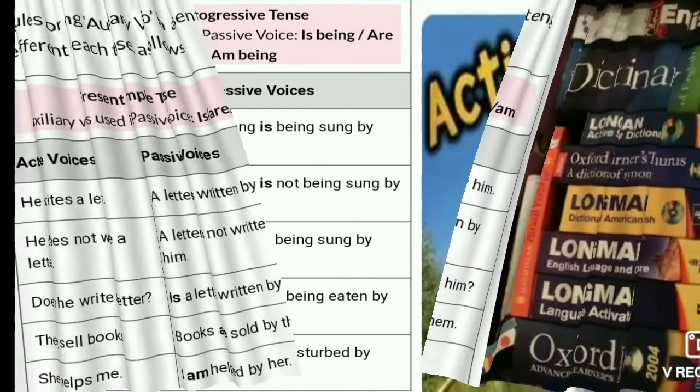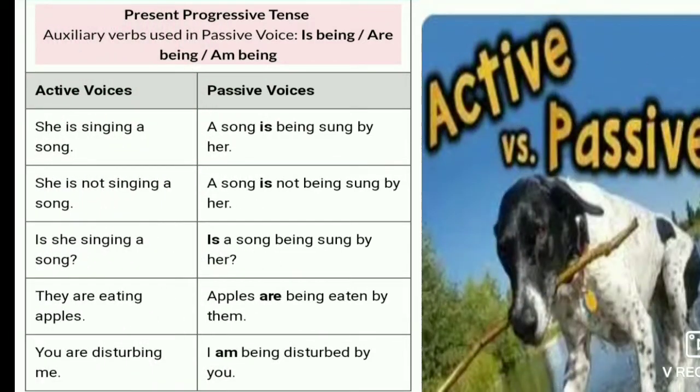Now we have to discuss the present continuous tense. In present continuous tense, the structure I have already told you: is/am/are plus being plus verb 3. So, she is singing a song; a song is being sung by her. In negative, she is not singing a song; a song is not being sung by her. And in question sentence, is she singing a song? Is a song being sung by her?